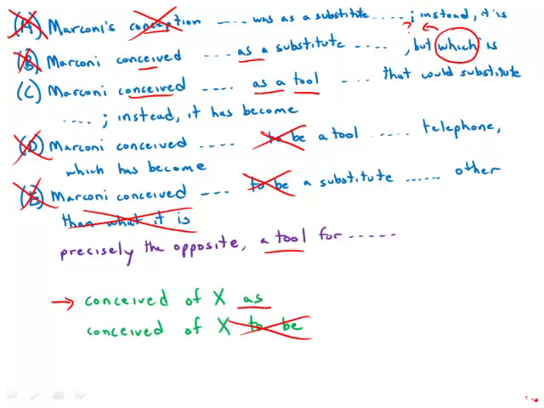C, on the other hand, is free of grammatical error. It is elegant. It is sleek. It has the correct verb. It constructs the parallelism correctly. It is by far the best answer choice.